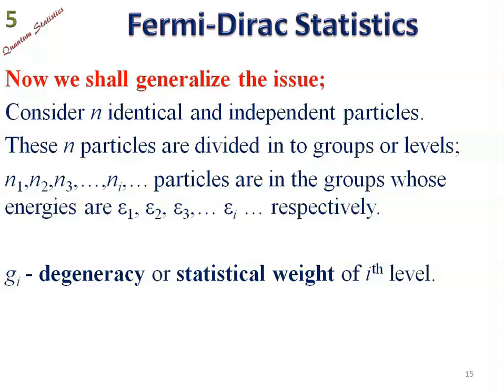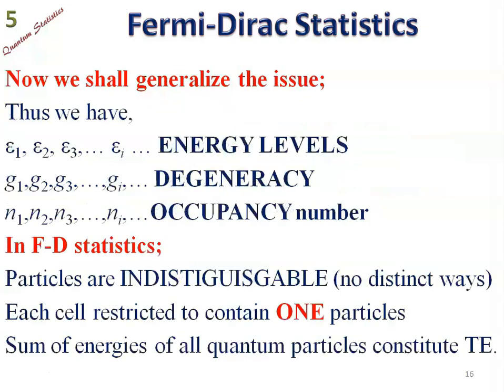Gi are the cells, degeneracies, or you can call it statistical weight. Gi means for the ith level. Thus now we have E1, E2, E3 and so on, Ei energy levels, G1, G2, G3 and so on, Gi degeneracies, N1, N2, N3 and so on, Ni occupancy numbers.